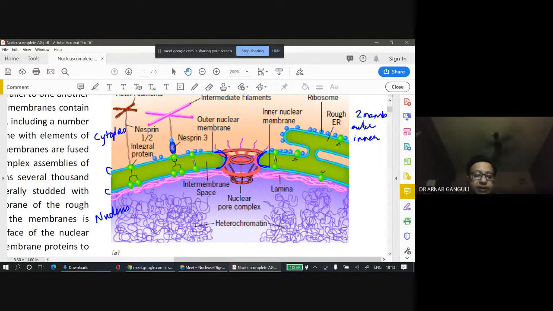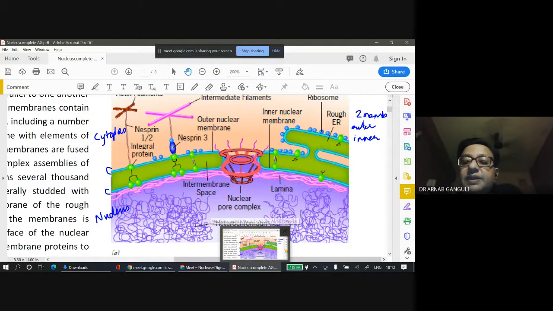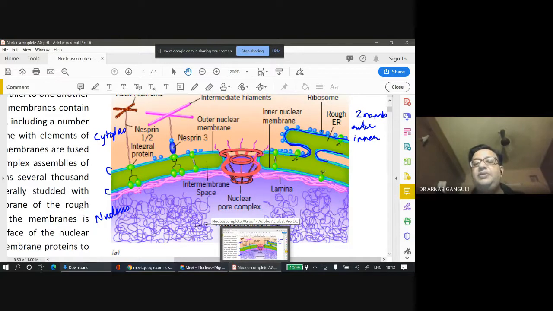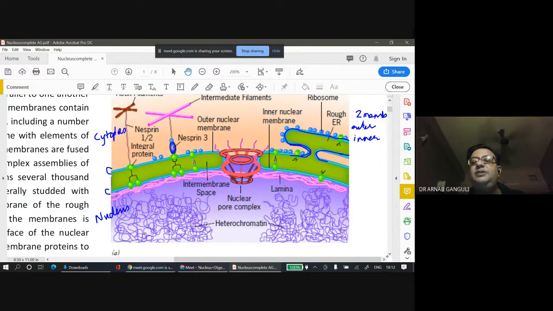They are joint in this region. So it is continuous. Also, this nuclear membrane in this region, you can see it is continuous with the cisternae of the rough endoplasmic reticulum. These are little stacks of endoplasmic reticulum. And the space in between is known as intermembrane space.